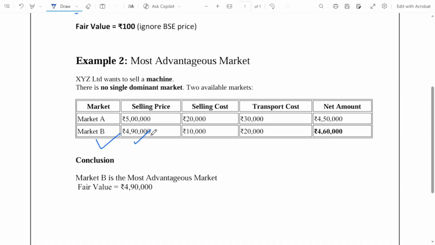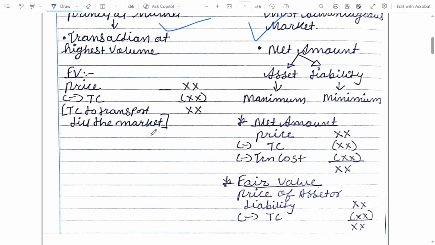There is a thin difference to keep in mind when we are calculating fair value and the net amount. In fair value, we will take a price and reduce the transportation cost.